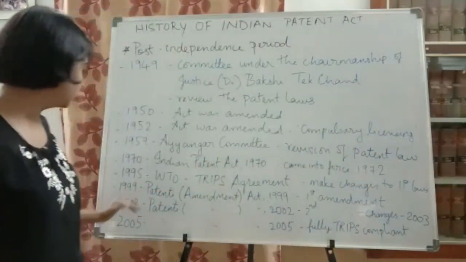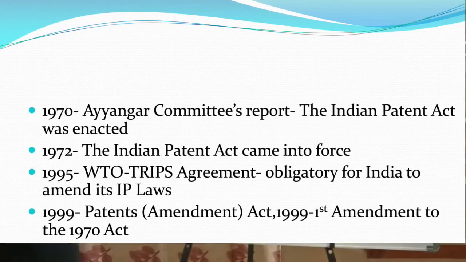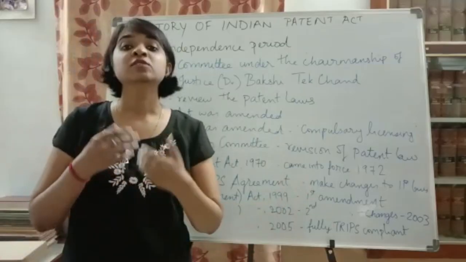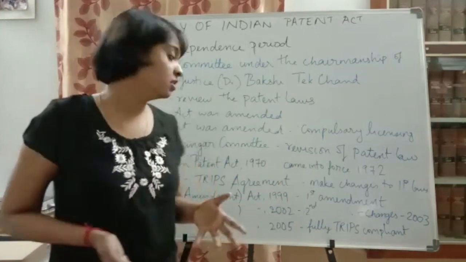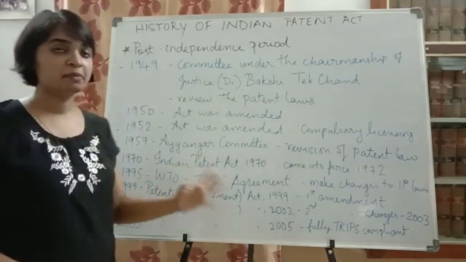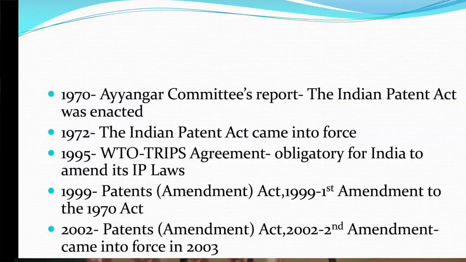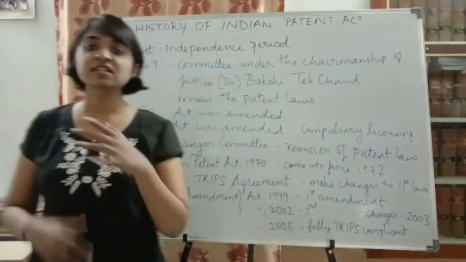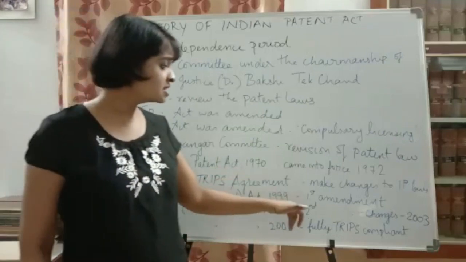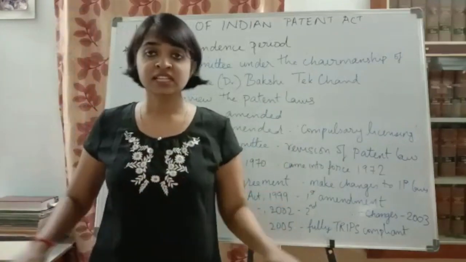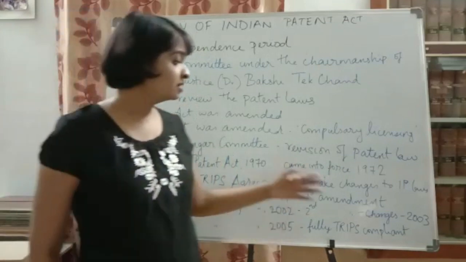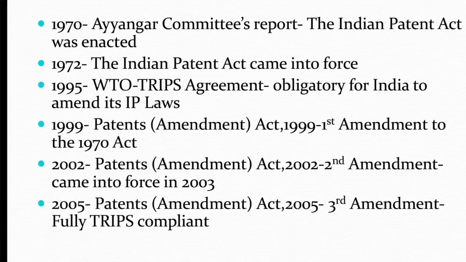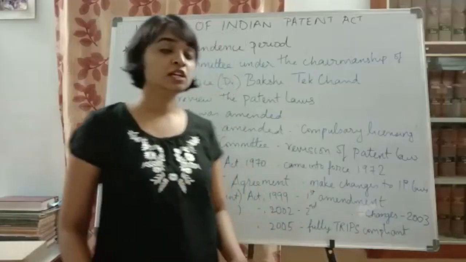So first, in the year 1999, the Patents Amendment Act 1999 came up. This was the first amendment. The government made a few changes to our patent laws, and the first amendment was there. Then in the year 2002, the Patents Amendment Act 2002 came up. This was the second amendment, and there were many changes done in it. This act came into force in the year 2003.